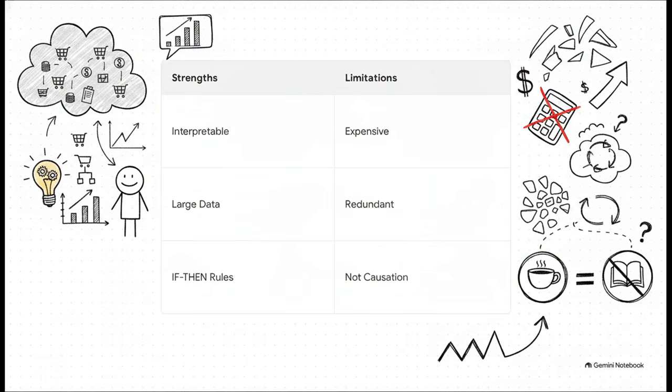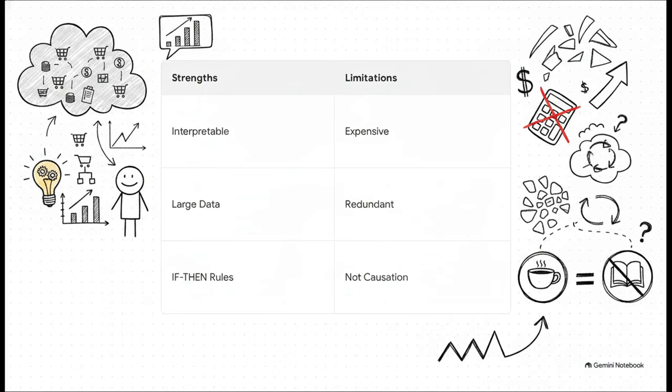On the strength side, this algorithm processes huge transactional datasets and gives us results that don't require a PhD to understand. A simple if-then rule is highly interpretable for any business owner. But look at the limitations. As the number of possible item combinations grows, evaluating millions of combinations takes immense processing power, making it computationally expensive. It can also spit out a massive number of redundant or just completely uninteresting rules.